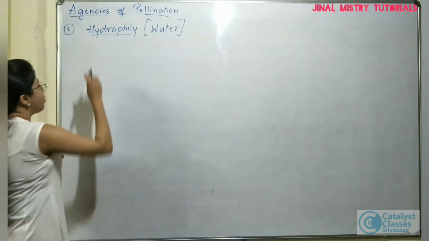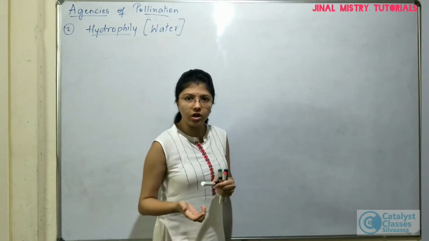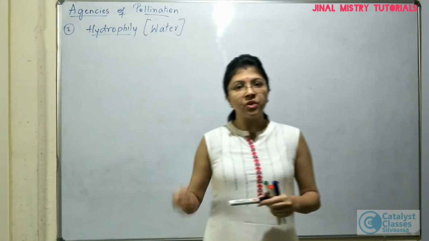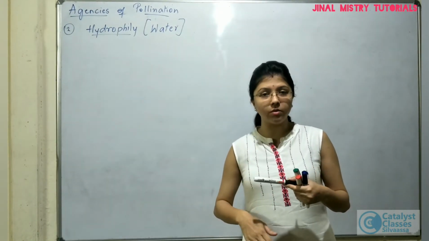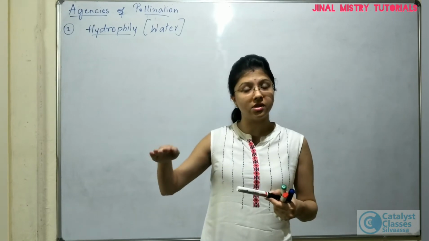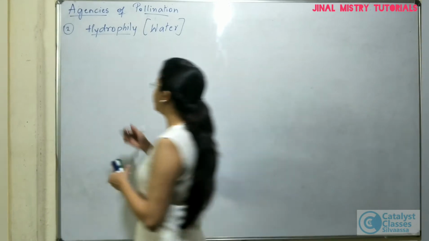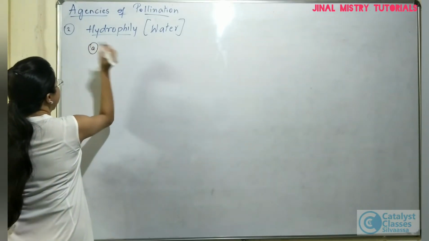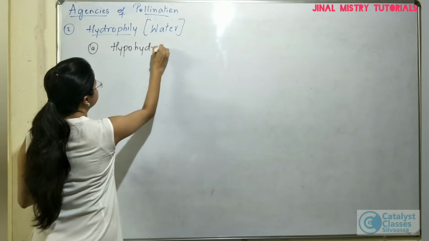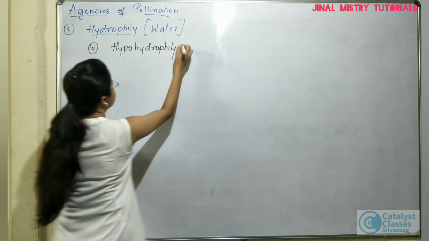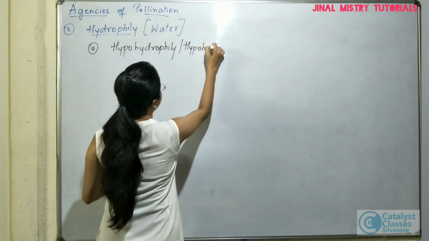Now, depending upon where the pollination is taking place, whether you take a freshwater body or a sea water body, whether the pollination is taking place within the water, that means inside the water body, or on the surface, depending upon that, hydrophily can be of two types. It can either be called hypohydrophily, or hypohydrogamy.